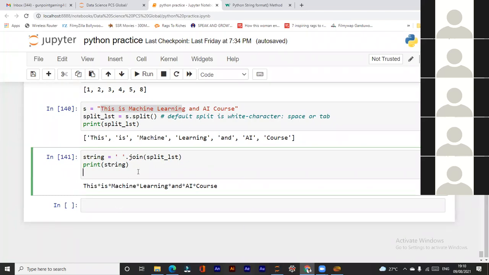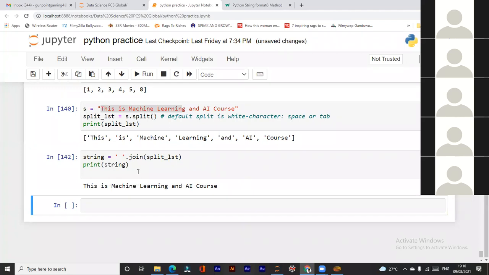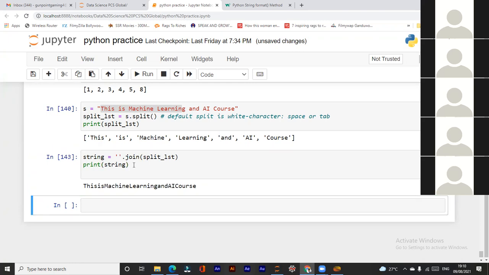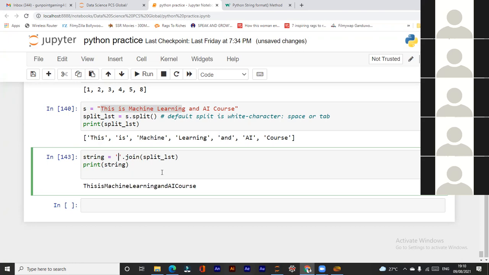Okay. Let me run this. See, we have used a space, so it is joined using a space. See, here is space, here is space. So it is joined using a space because we have directed it using a space. Now I have not left any space between the single inverted commas. So it will join it directly without any space. See. So by whatever means we want to join it, we have to write it here. Okay.